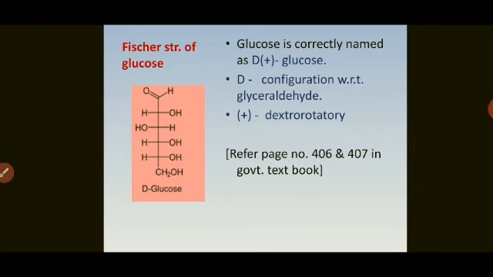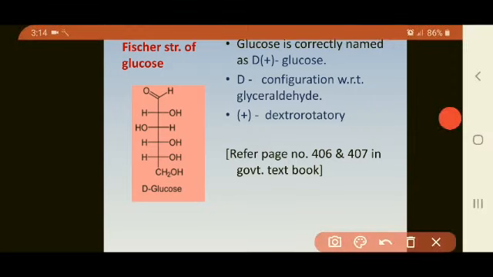D stands for configuration with respect to glyceraldehyde. Glyceraldehyde is one organic compound with which the glucose structure is compared. Plus shows dextrorotatory, meaning it rotates the polarized light towards the right hand side. Hence, it is called dextrorotatory.